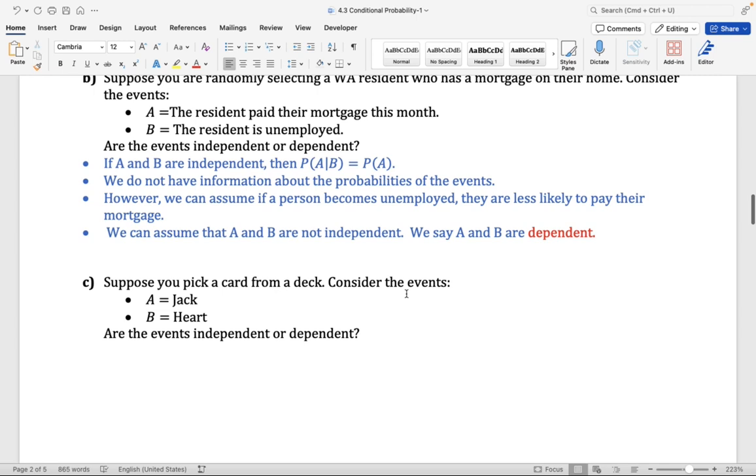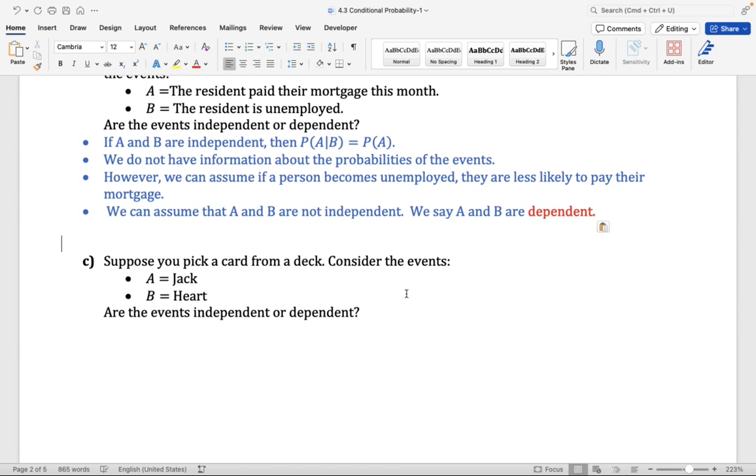Now, there's one more question where you're being asked if two events are dependent or independent. In part C, you're going to suppose you're picking a card from a deck. You're going to consider the events A, which is picking a jack, and B, which is picking a heart. Are these events independent or dependent? So again, if you're wanting to know if A and B are independent, then you need to see if the probability of A given B is equal to the probability of A. Because if those probabilities are equal, then we know that the events are independent.